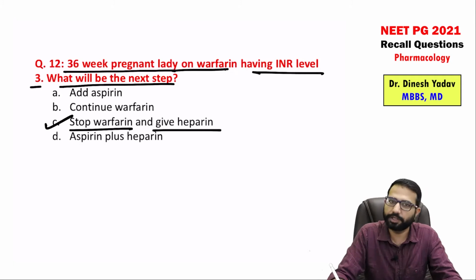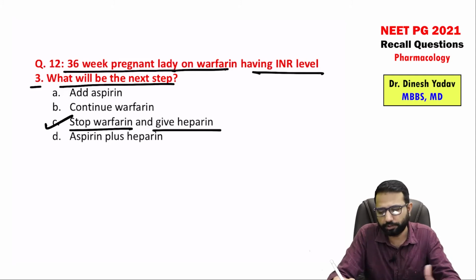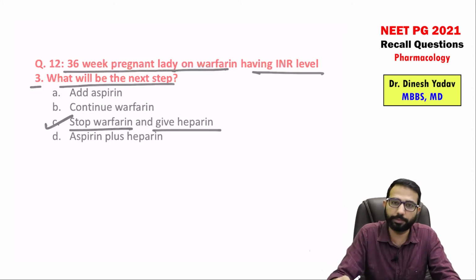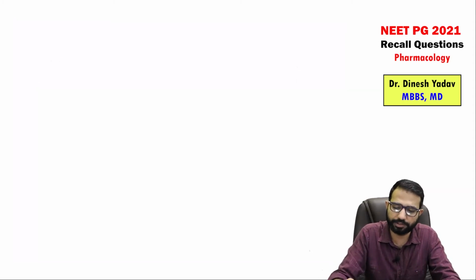You give the heparin. In the first trimester also, the safest option is heparin. So whenever a lady comes on warfarin in the last, post 36 weeks, then you can give the heparin. So heparin in the first trimester as well as after 36 weeks is the best option, and no need to continue the warfarin. You can simply start the heparin, that is a faster acting drug, and can take over immediately, and INR is just 3, right? So no need to worry. Why give the aspirin and all? Simply you can give the heparin, stop the warfarin, and shift the patient to heparin.